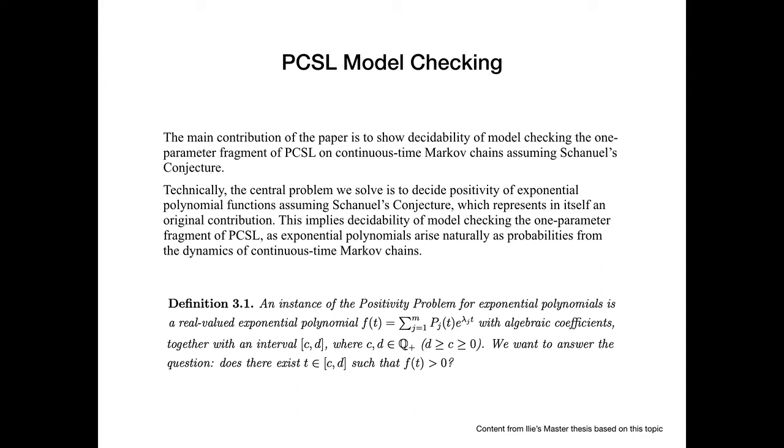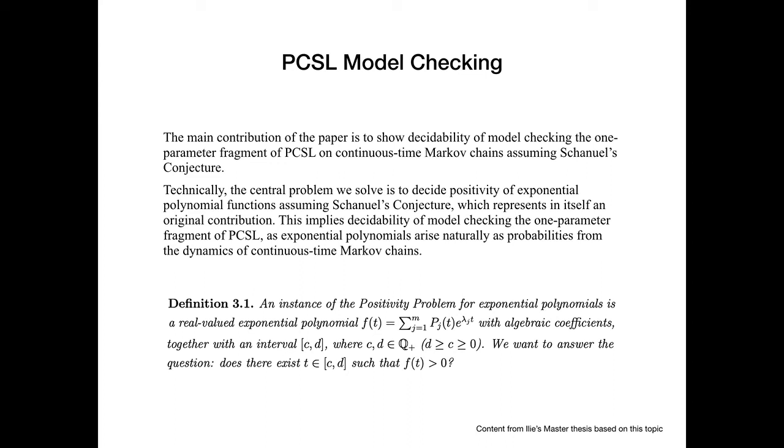We showed that the decidability of the model checking for PCSL1 holds using this result. And in fact, in order to show it, we reduced it to the positivity problem for exponential polynomials, which is a known hard problem from a mathematical point of view, as it doesn't have any unconditional results. It's basically asking for a class of real valued exponential polynomials, such as you can see in here, whether they're strictly positive at some point in between two given rationals.